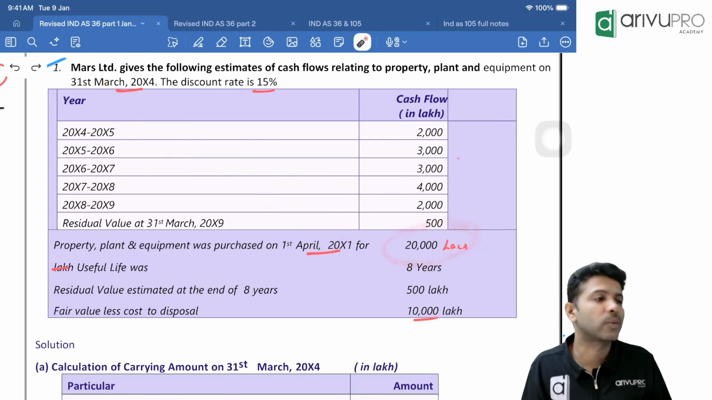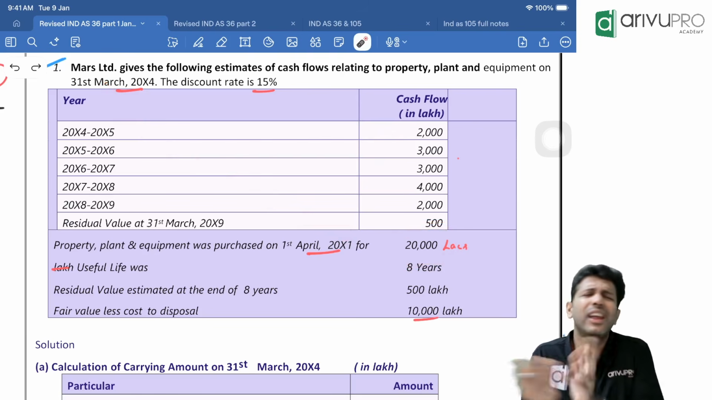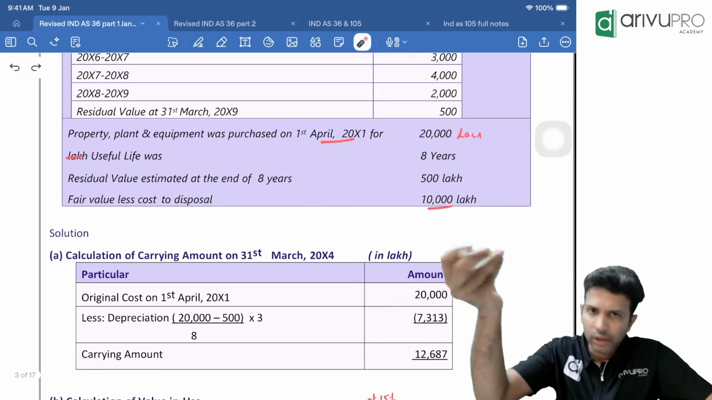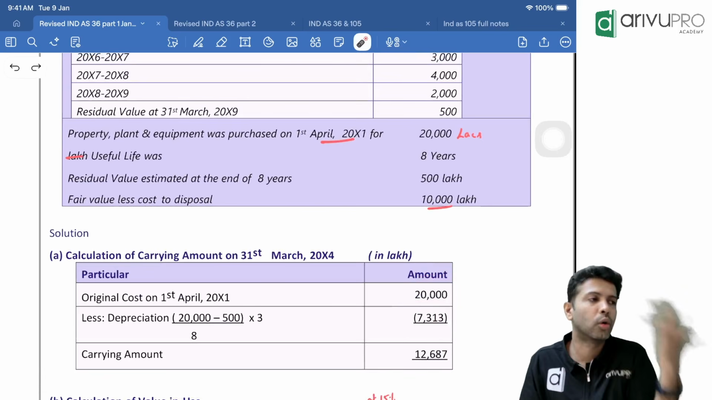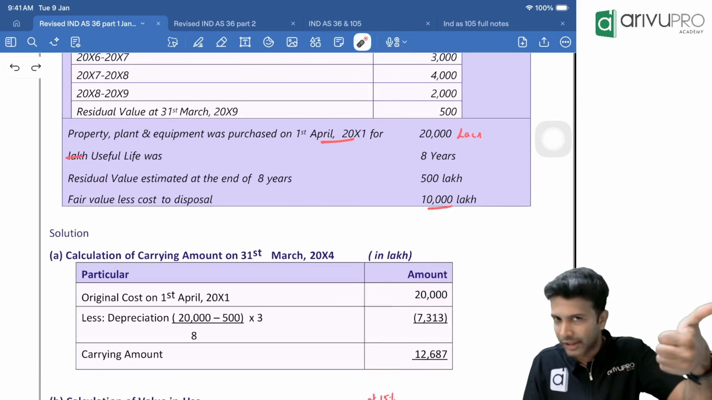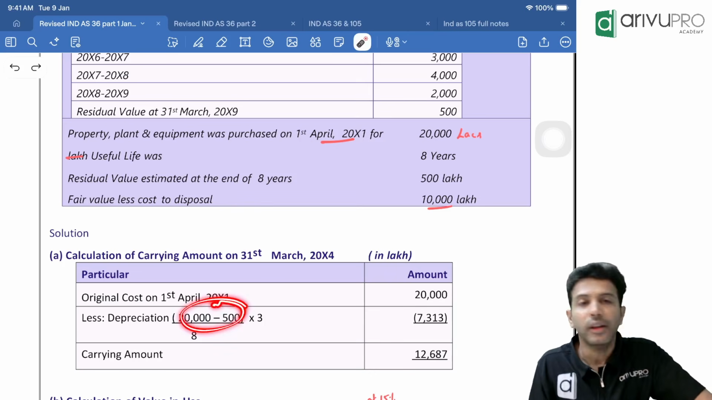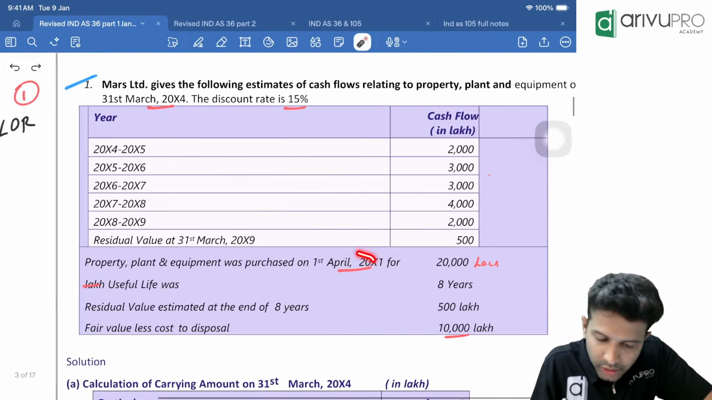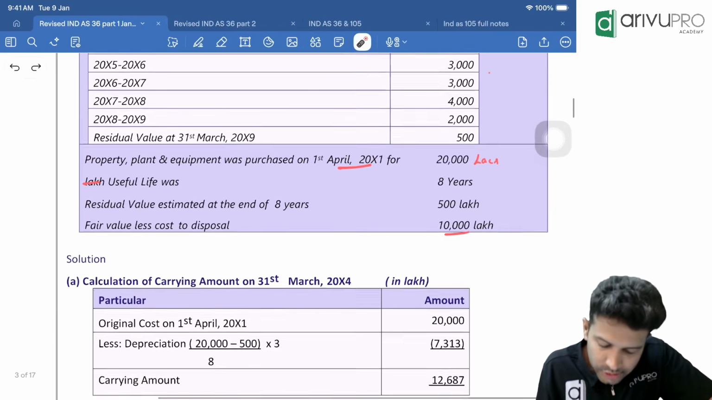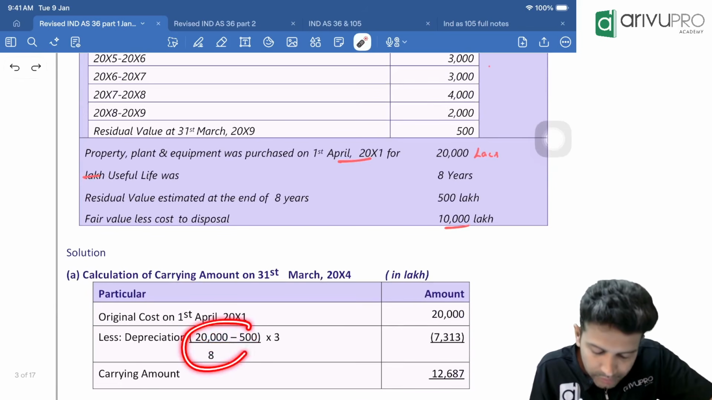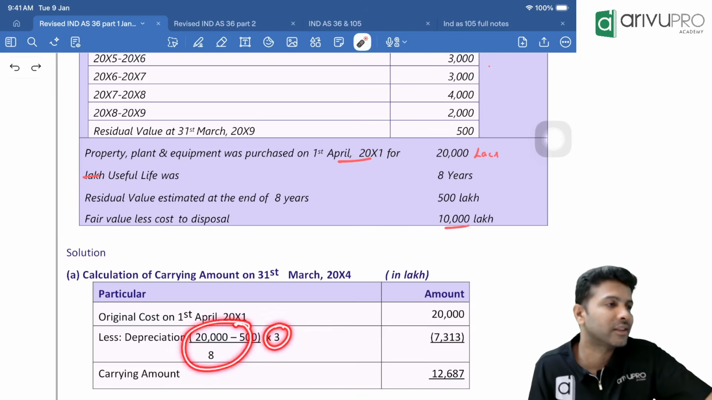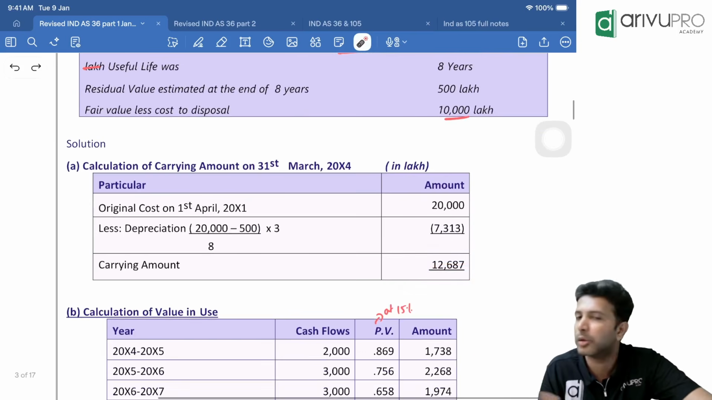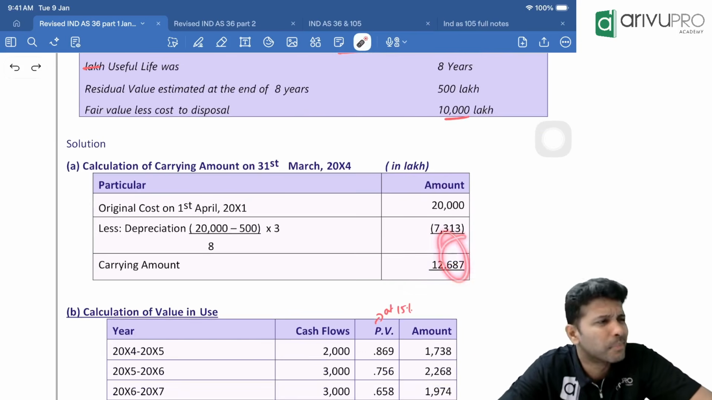So original cost is 20,000. We need to simply reduce 3 years of depreciation. That is very simple, no? Original cost 20,000. Because the first time when you buy the asset, original cost and carrying amount are the same. 20,000 minus residual value 500, divided by useful life. When you bought the asset, life was 8 years. This divided by 8 will give you 1 year's depreciation. Multiply by 3, you will get 3 years' depreciation. Reduce 3 years' depreciation and you will get the carrying amount. That's all. Very simple calculation.